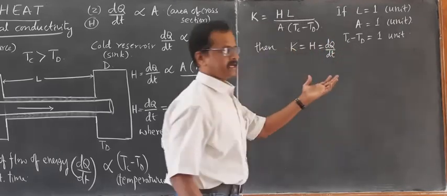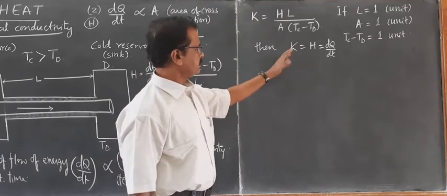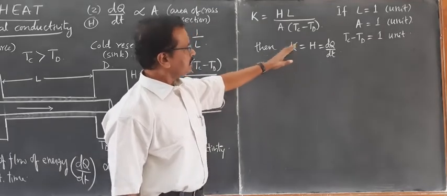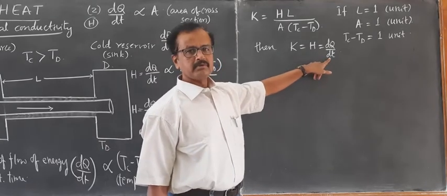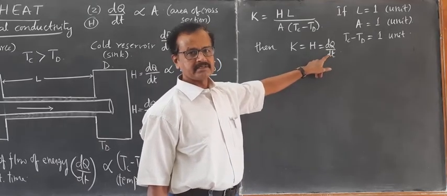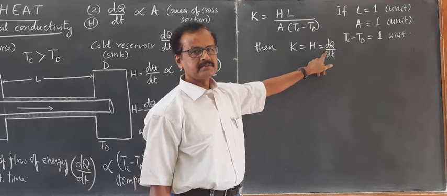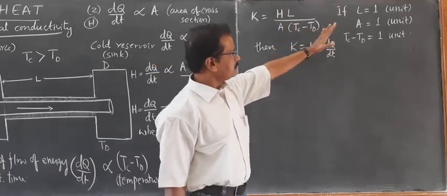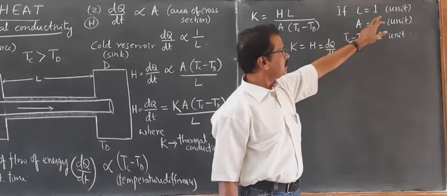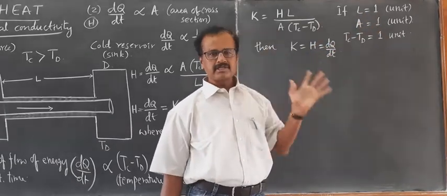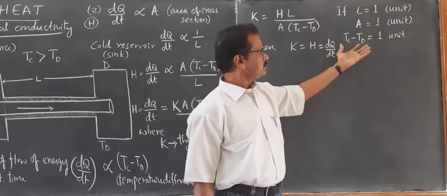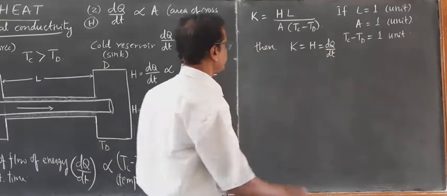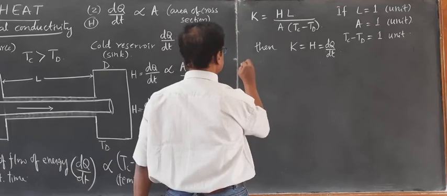So in this way I can define what is thermal conductivity. Thermal conductivity of a metal is numerically equal to the time rate of flow of heat across a metal of unit length having a unit cross sectional area with a temperature difference of 1 unit. So now we can define thermal conductivity.